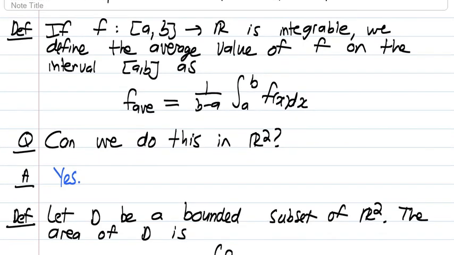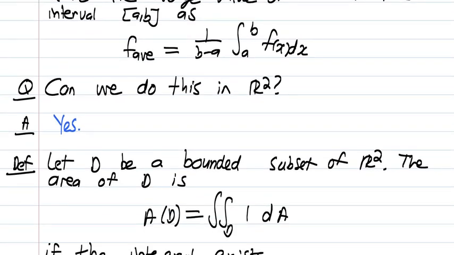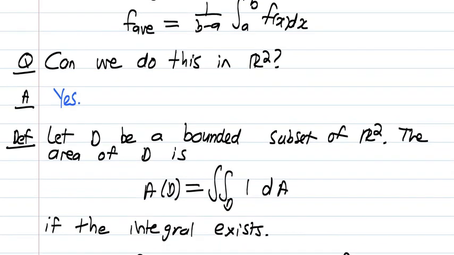And this is what's encapsulated in the definition. So let D be a bounded subset of R2. We define the area of D as follows. So the area of region D is defined as the double integral of 1 dA over region D. So we just make the integrand 1, if the integral exists.